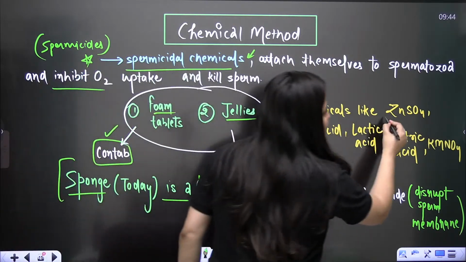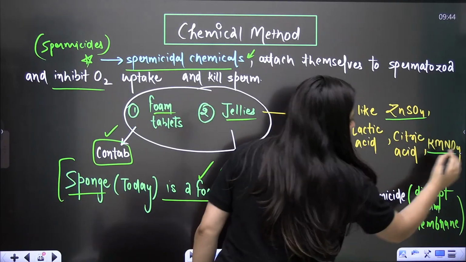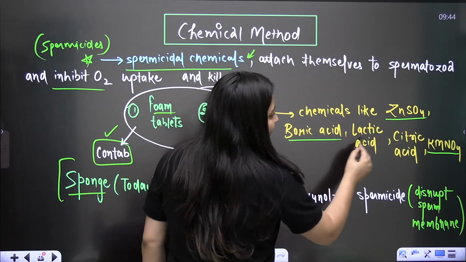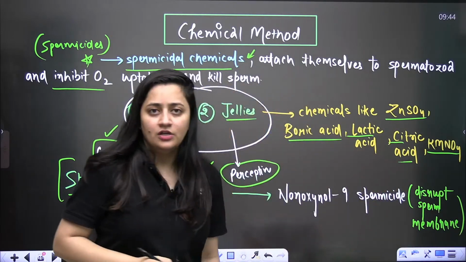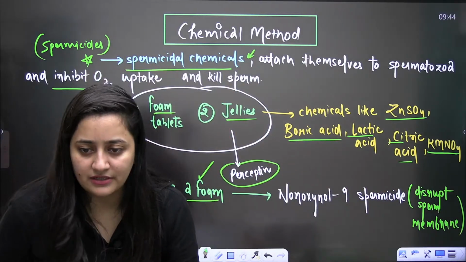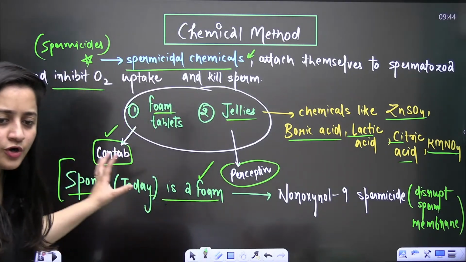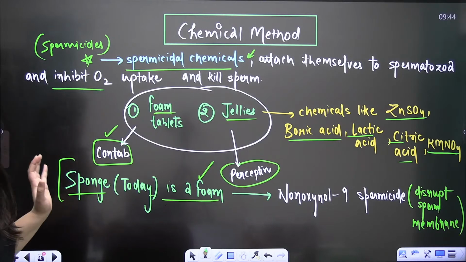So they have chemicals like zinc sulfate, potassium permanganate, boric acid, lactic acid, citric acid, etc. These are the chemicals which are present there and they will kill the sperms. Clear? So this is what you need to revise, this is what you need to remember.